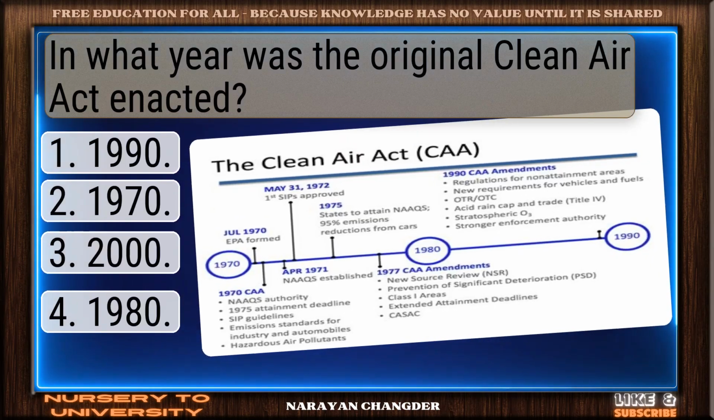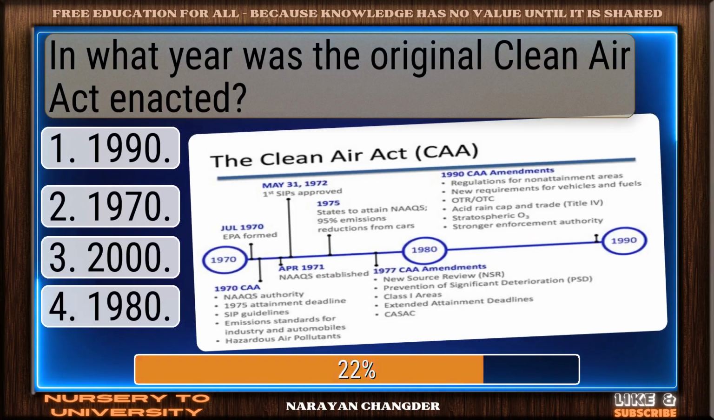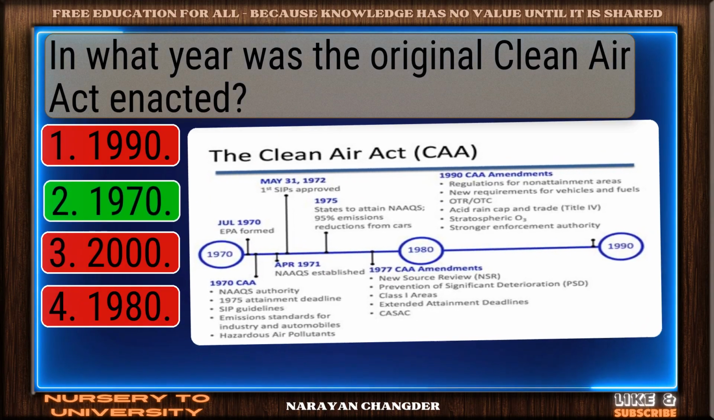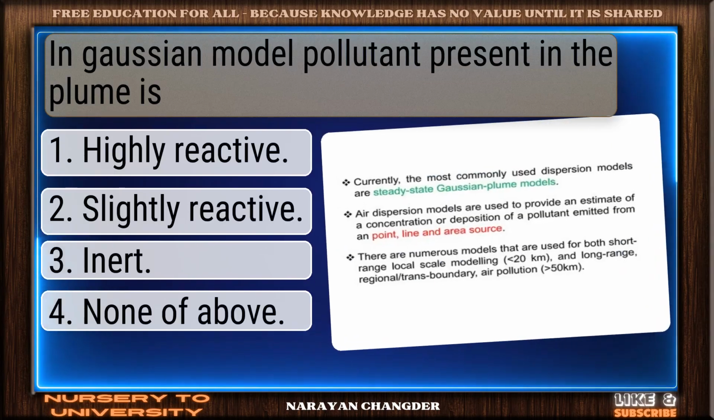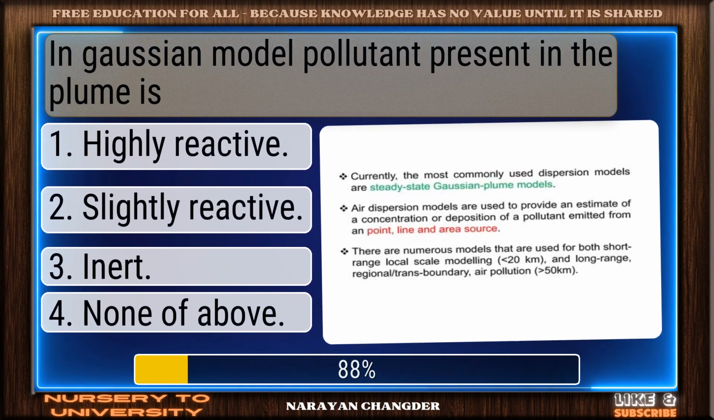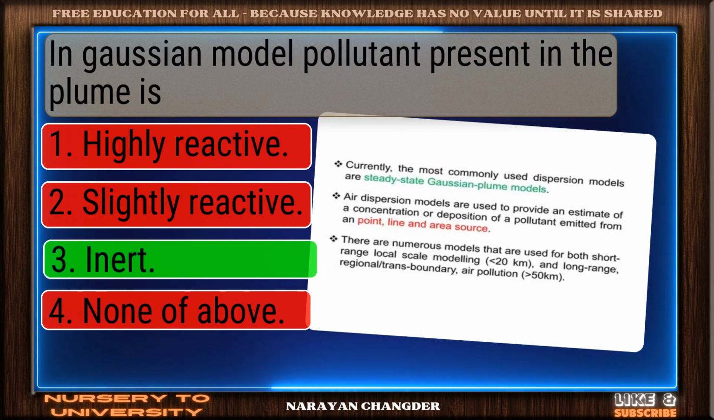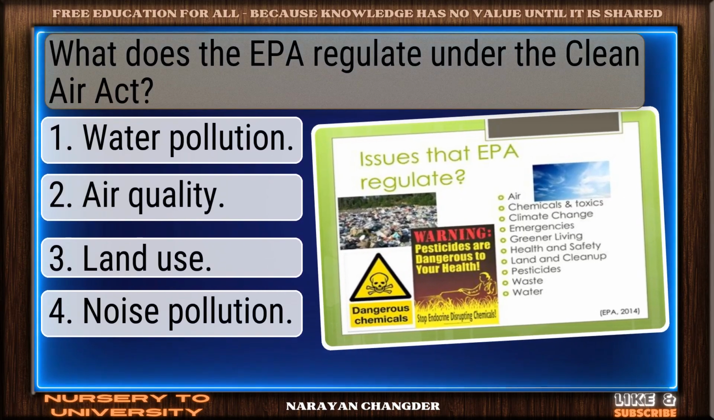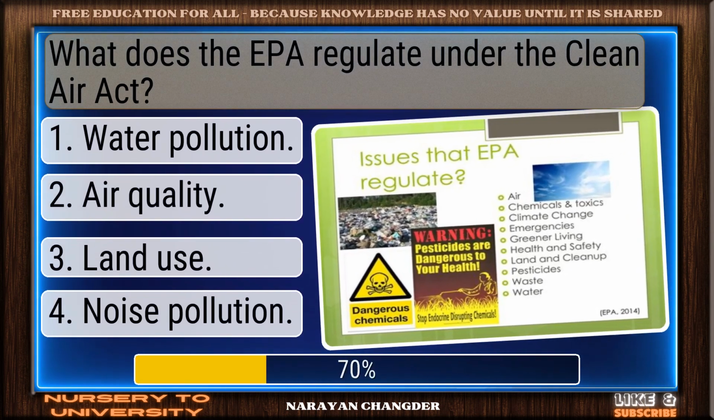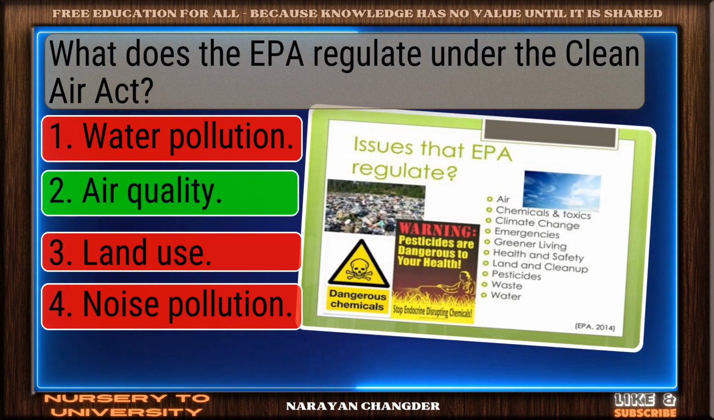In what year was the original Clean Air Act enacted? Bravo! 1970 is the answer. In Gaussian model, pollutant present in the plume is? Nice work. You chose inert and it is correct. What does the EPA regulate under the Clean Air Act? You chose air quality, and it is correct.